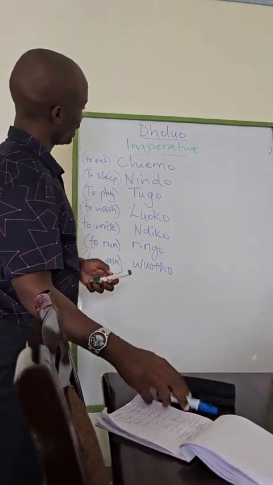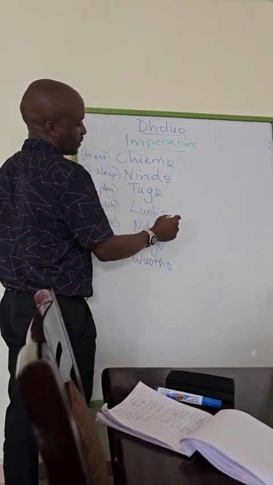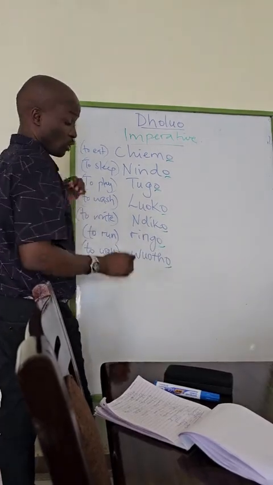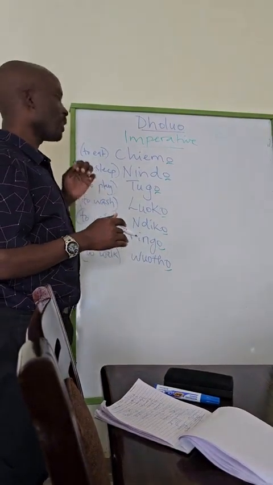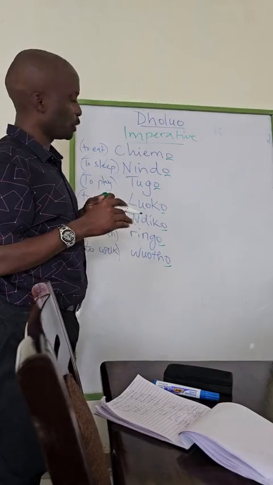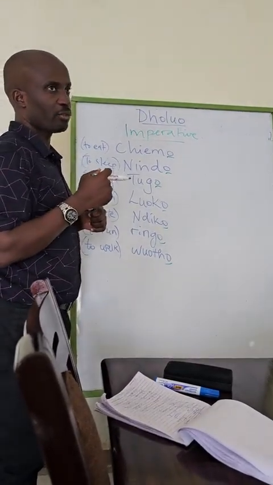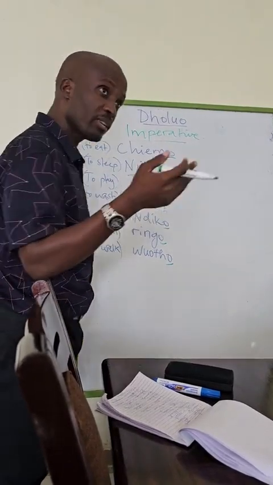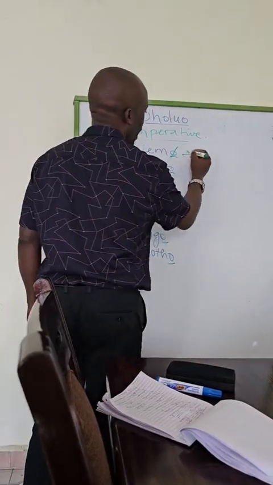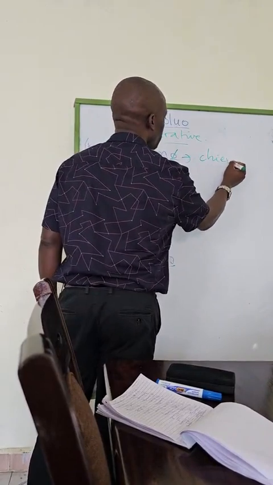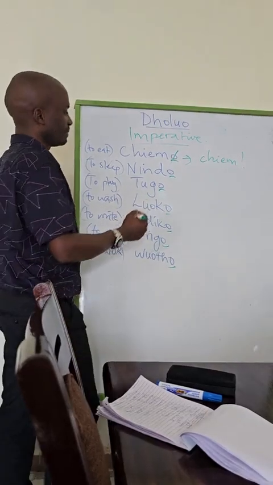What is clear here, you can see, many of them are ending with what? O. Many of them. I don't say that all of them, but many of them end with this O as the verb. So we want to convert this into the imperative, which means you want to tell somebody, eat. From the verb to eat, now you want to tell somebody now, eat. All you do is to remove the O, and then it becomes chiem.